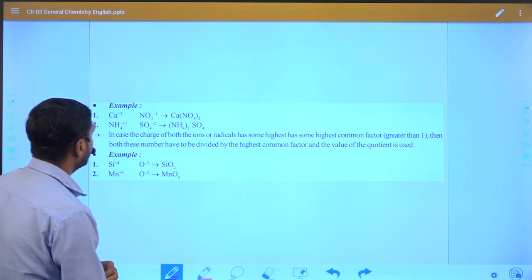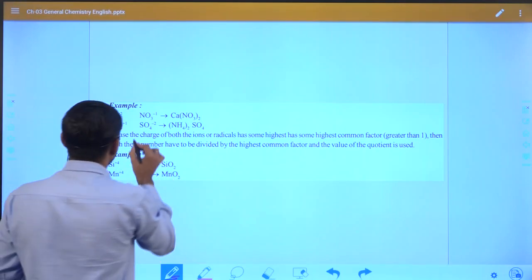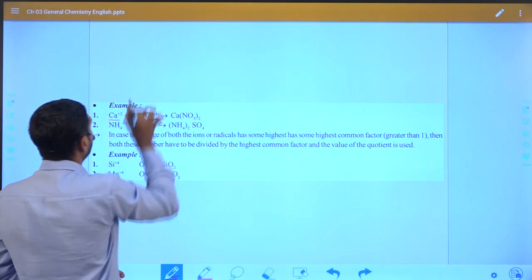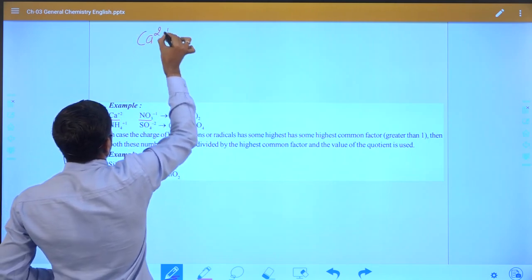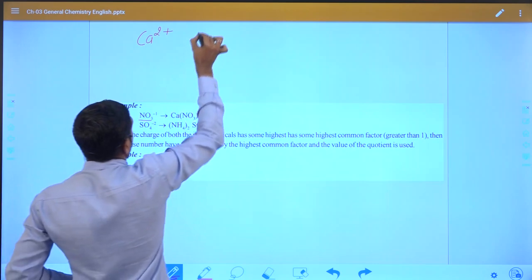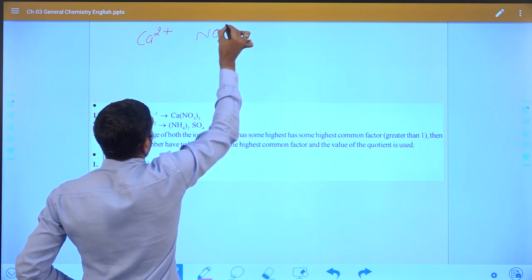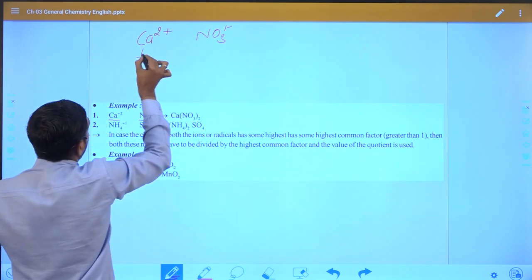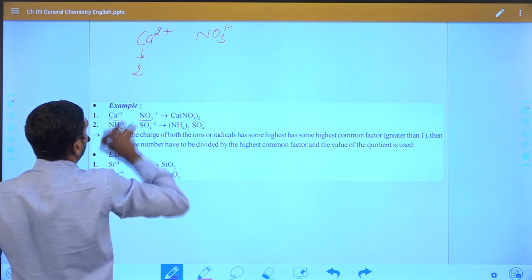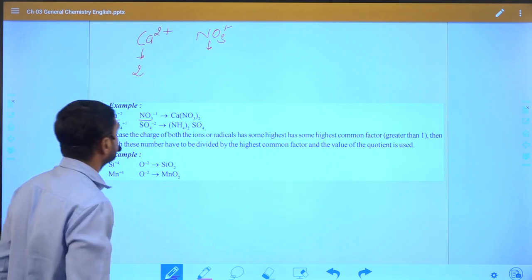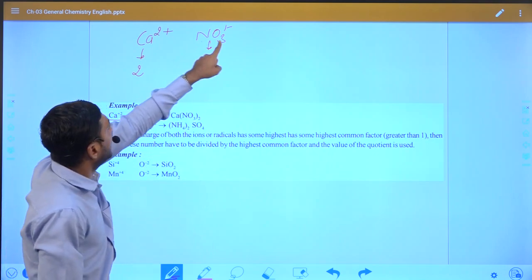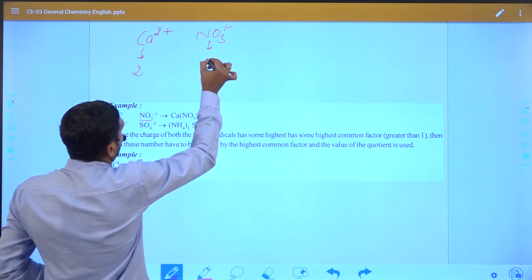Suppose we take one more example, here calcium plus 2 and NO3 minus 1, right? The charge on the cation is plus 2, the charge on the anion is 1.